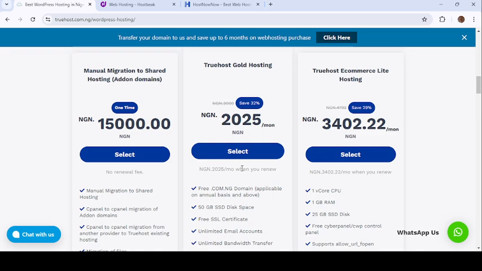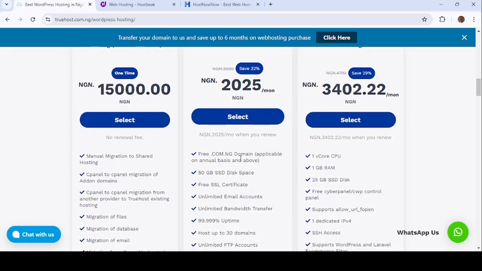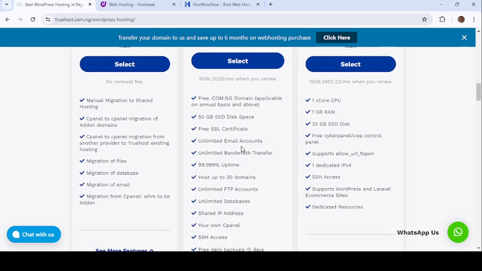Let's check this now. This one is 2,000 naira per month. So you have a free .com.ng domain, 50 gigabytes. You can see the one of 900 is 30, and this is 50 gigabytes. This is a free SSL certificate. You have unlimited email accounts. You have unlimited bandwidth transfer. I explained bandwidth the other time: it is the number of people that can visit your website at a time. You now see this very beautiful offer: you can host up to 30 domains under that hosting.